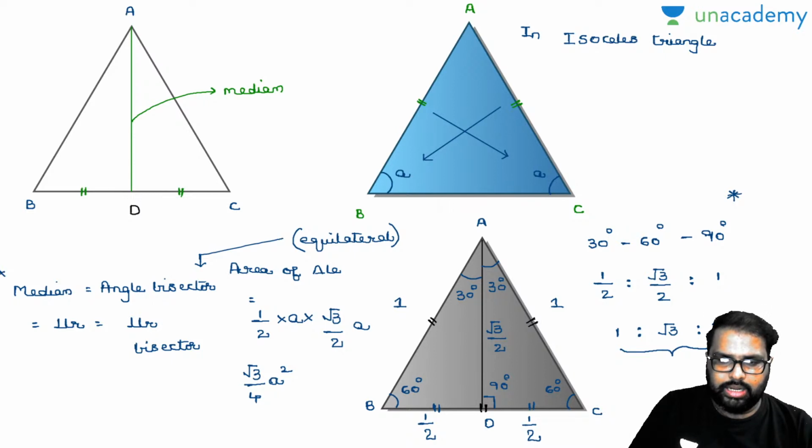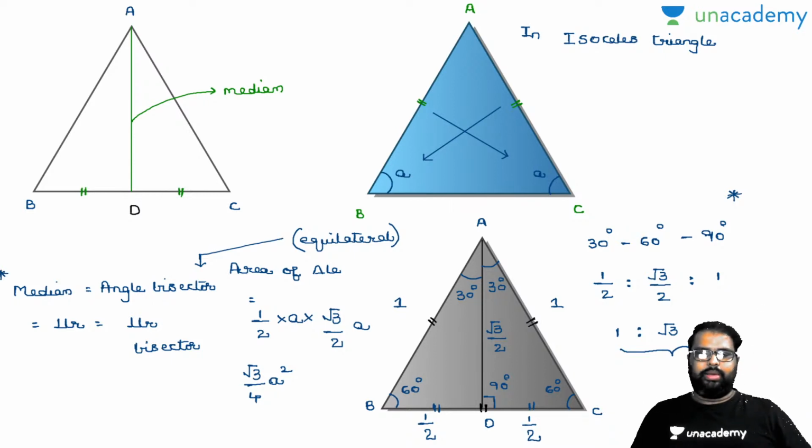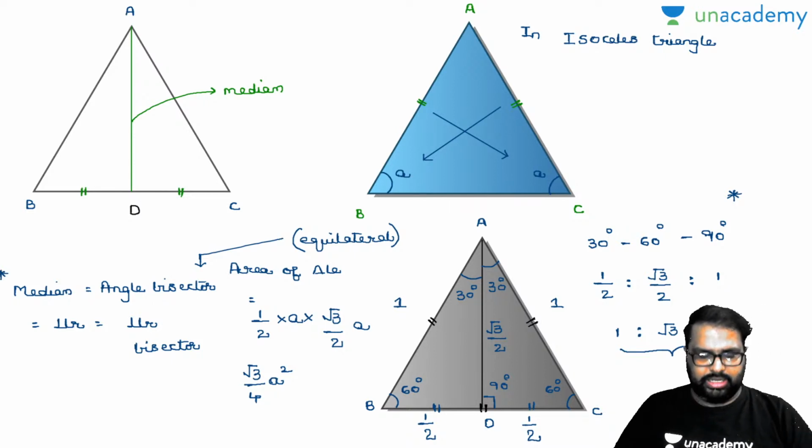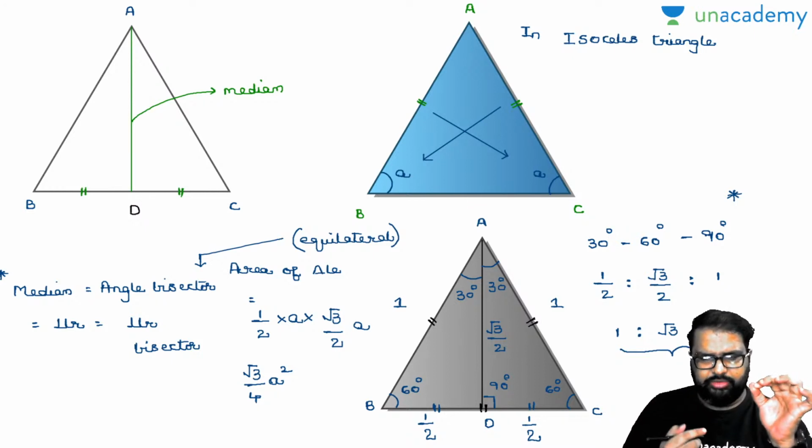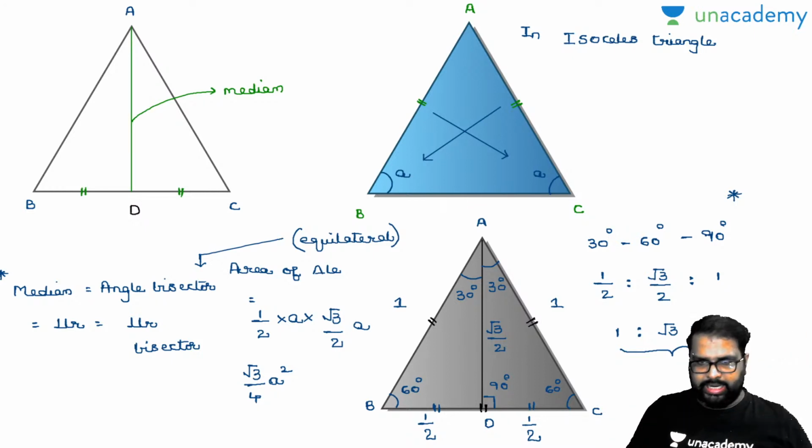In an equilateral triangle, median is equal to angle bisector is equal to perpendicular is equal to perpendicular bisector. The answer is yes. Did you get my point there? And yes, I'll give you one more property and then I'll end it here.